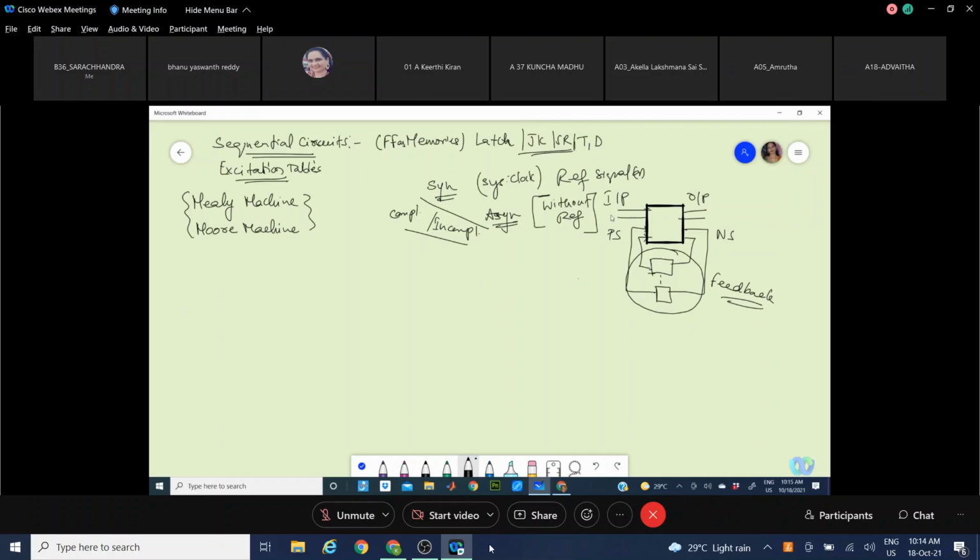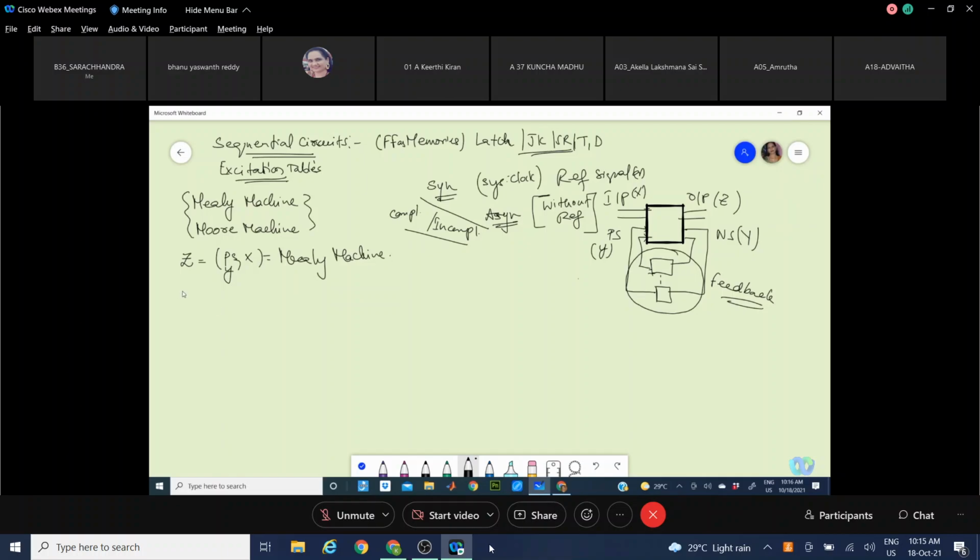Like here we are defining, say if this is Z and if this is X and these are your capital Y versus small y. Now here, if your system output Z depends on the present state as well as the input, present state, that means small y, as well as the input, then such type of machines we call Mealy machines.